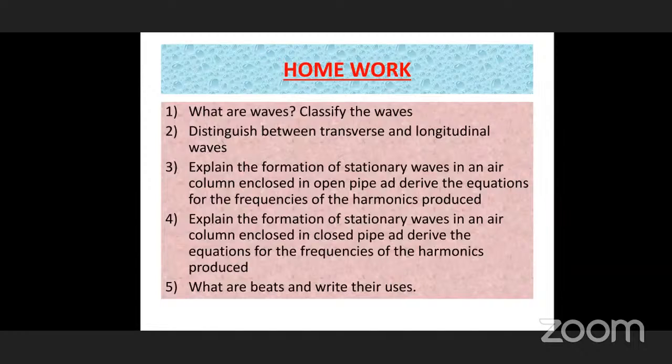When stationary waves or standing waves are formed in an open pipe, the first harmonic is formed with only one nodal point at the middle. At both sides, two antinodes are formed, as shown in the diagram. Like that, you draw the diagrams, writing all that we have completed. Write those diagrams one by one, explain, and find the length in terms of lambda.